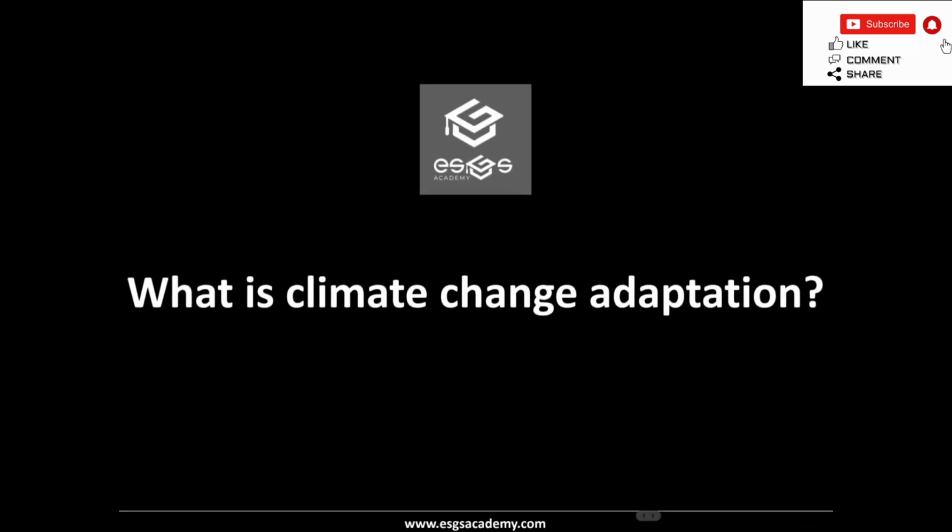Next question is about what climate change adaptation is. Adaptation means adjusting to the current and expected impacts of climate change. It can apply to habitats but also to societies, communities, and economies.